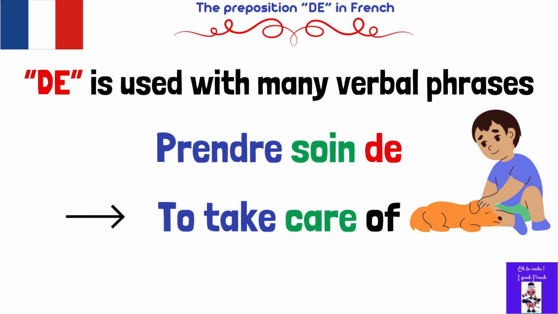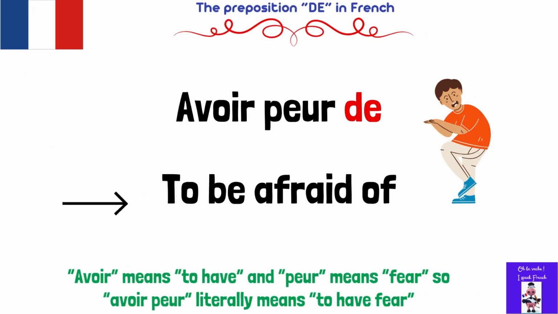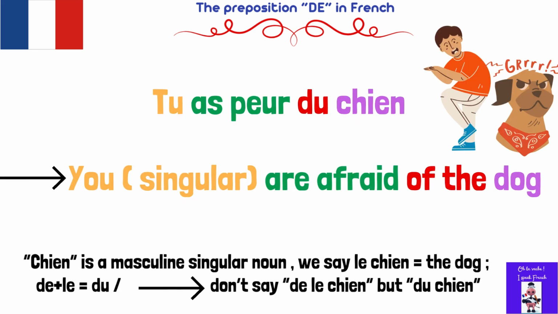Prendre soin de. Let's use it in a sentence. Elle prend soin de sa fille. She takes care of her daughter. We have the expression avoir peur de, which means to be afraid of. For example, tu as peur du chien. You, singular, are afraid of the dog.